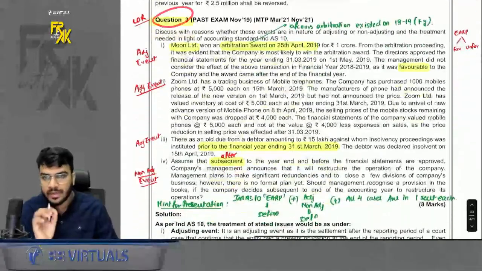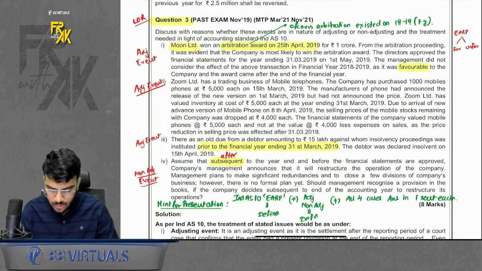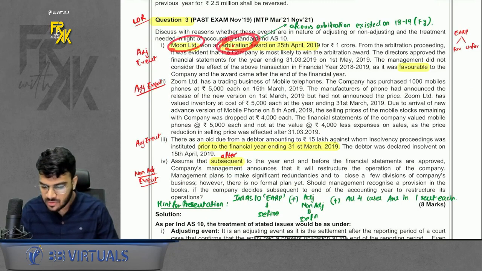Then question number 3, a very classic question. It has 4 parts. We have to tell whether each is adjusting or not. So the first case: there was an arbitration which was ongoing in the current year.